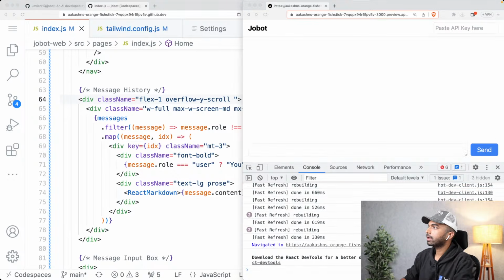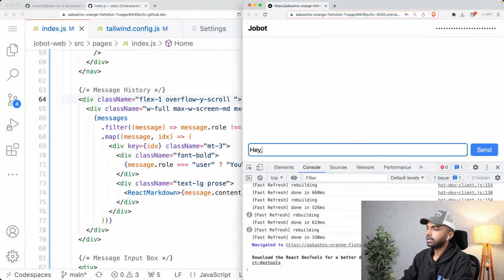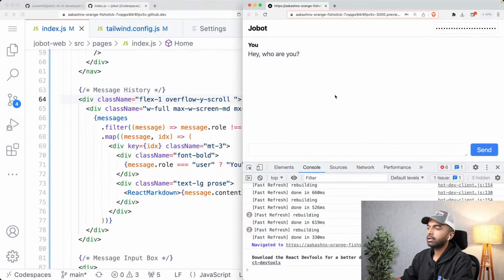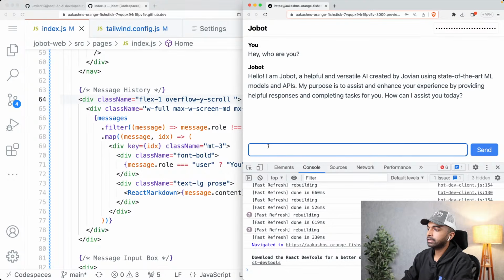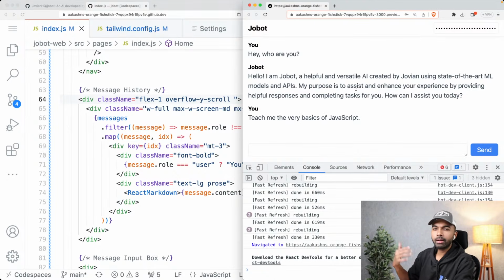So again, now we can go in here and paste our API key in here, and let's say, hey, who are you? And we might also want to add support for enter to send, but yeah, let's say who are you, and then that is going to come up with the response. And then, teach me the very basics of JavaScript. Okay, I'm going to click send, and it is going to come back with a response. It's going to take a while because it's going to be a longer response.